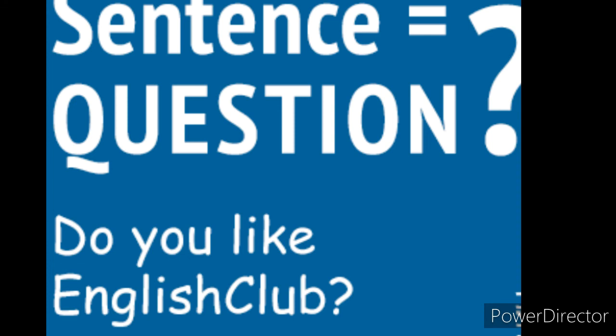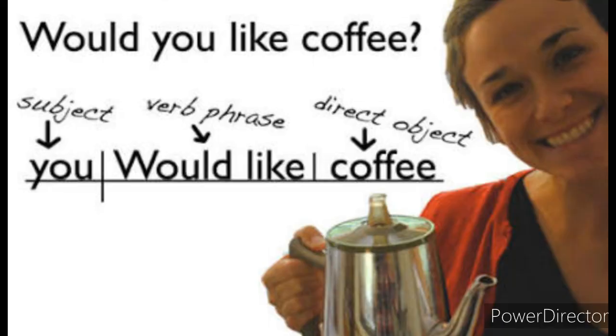What question can be put here? Who likes English club? Which is already our interrogative sentence, and the answer we get here is you like English club. So children, you is the subject. To find the subject in a question or an exclamation, write the sentence as a statement and you will be able to detect or find out the subject easily.